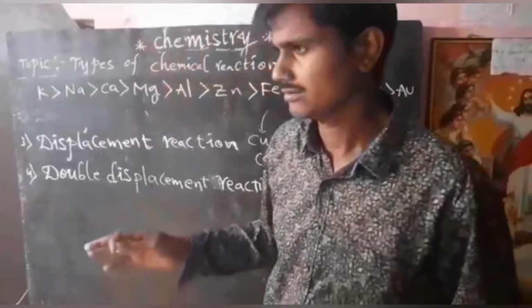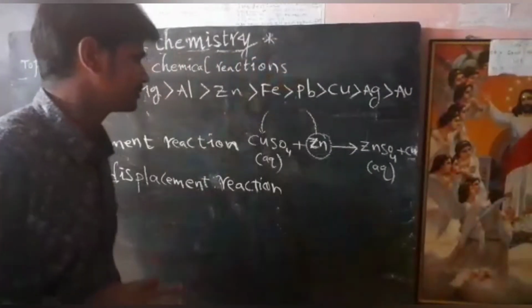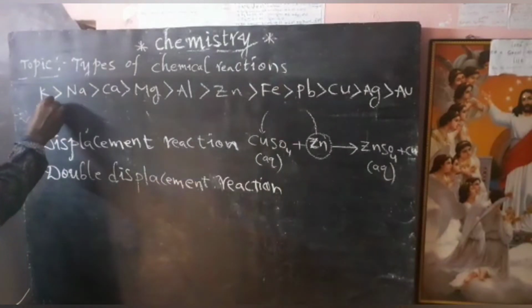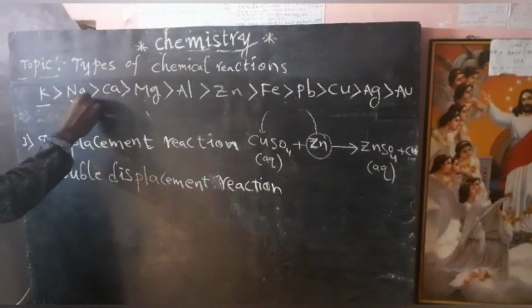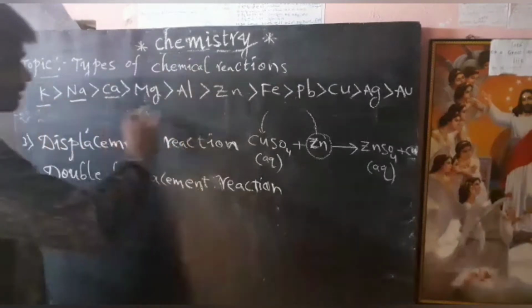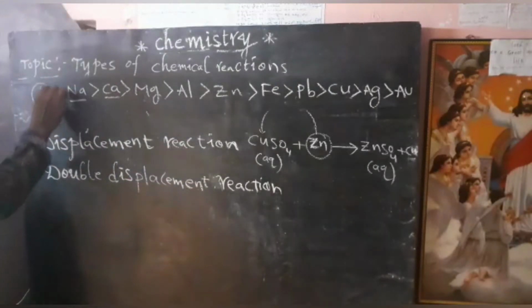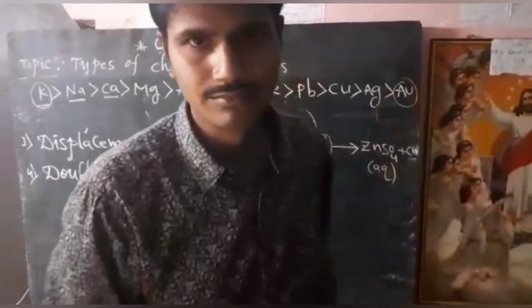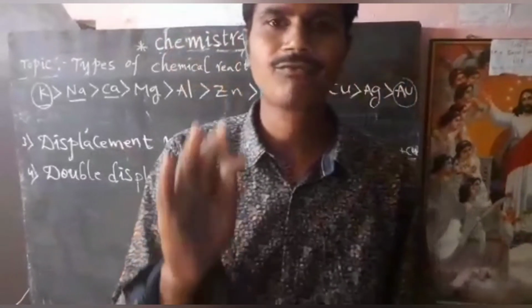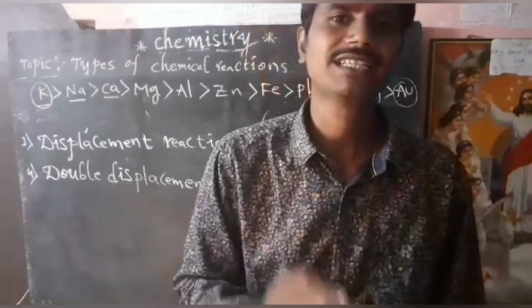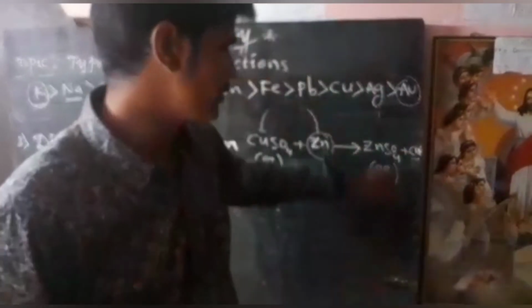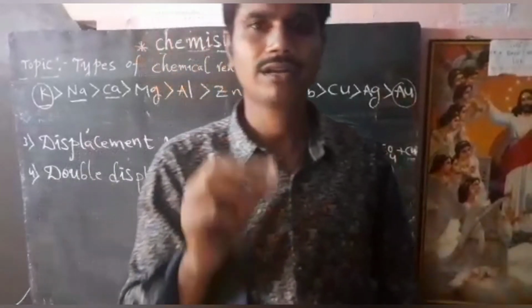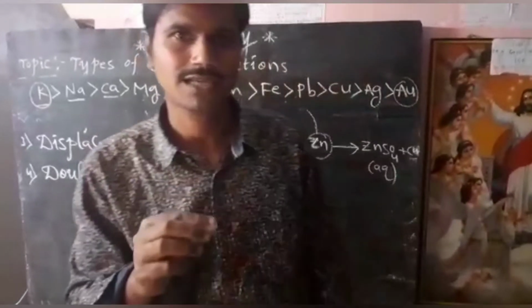Okay, so majorly these are the metallic elements. See here, potassium is more reactive than sodium, which is more reactive than calcium, like that. Here the most reactive metal is potassium and the less reactive metal is gold. Aurum is the Latin name for gold. The symbol of gold is Au. When you write the symbol of an element, the first letter should be capital and the second letter should be small.